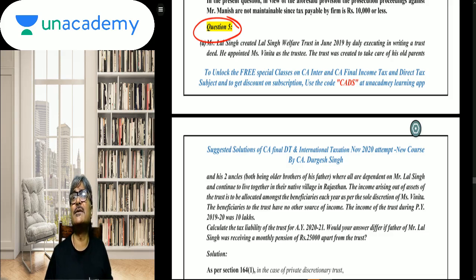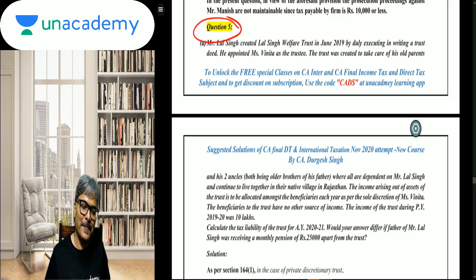So it's a private discretionary trust. By the way, I should tell you that many such private discretionary trusts we get in Ahmedabad. This concept of private discretionary trust is coming from Ahmedabad. Students, it is a very popular saying that the law is made in Delhi, it is interpreted in Mumbai, and it is broken in Ahmedabad. So that is what it is. This concept of private discretionary trust actually emerged from Ahmedabad.